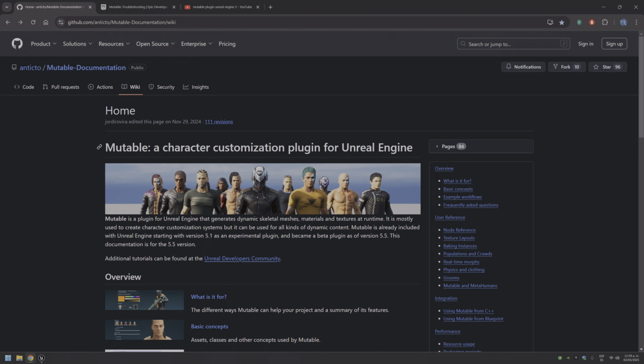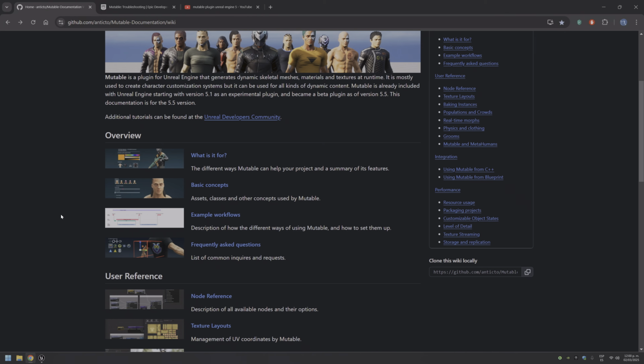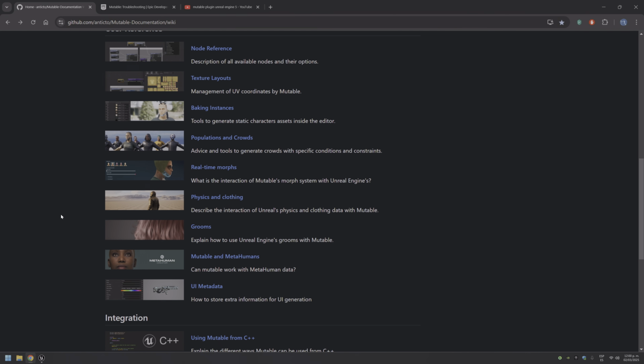all the potential that Mutable has to offer, and I want to emphasize that Mutable is huge. So the thing that you can do with Mutable, I really don't think that you have a limit. You can make characters, you can make ships, you can make airplanes, cars, whatever. It's big, everything, the performance is great, but this is just in beta. It's just a beta plugin. You could expect performance issues and all kinds of troubles.